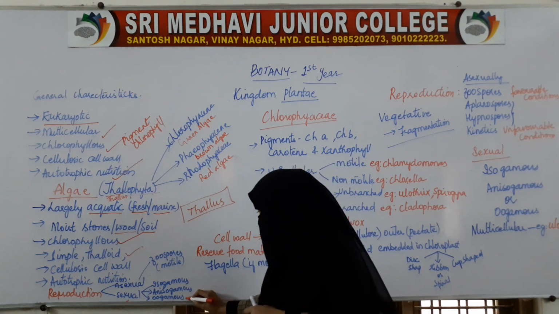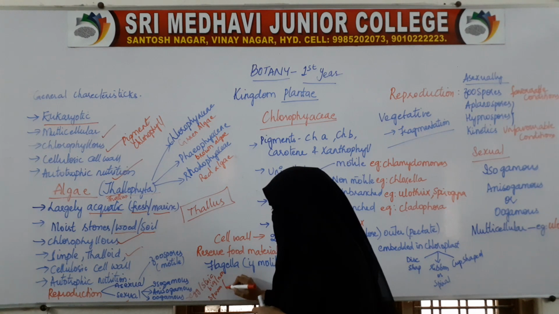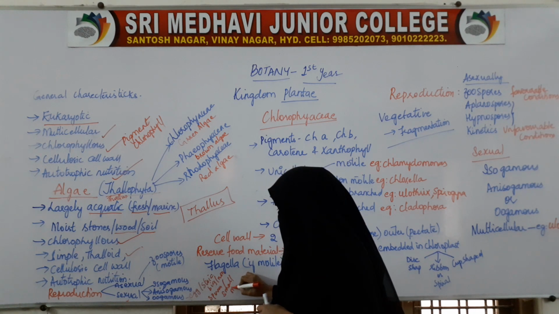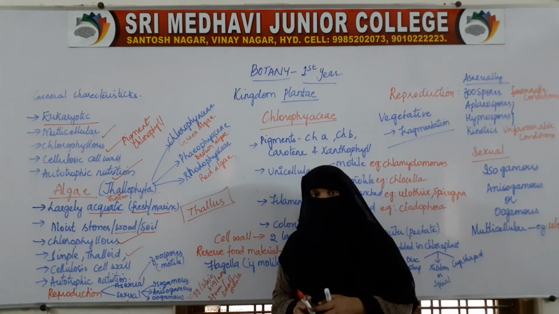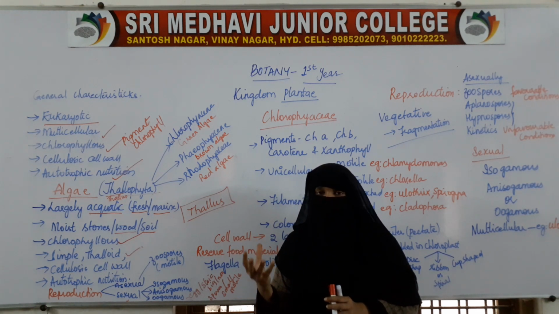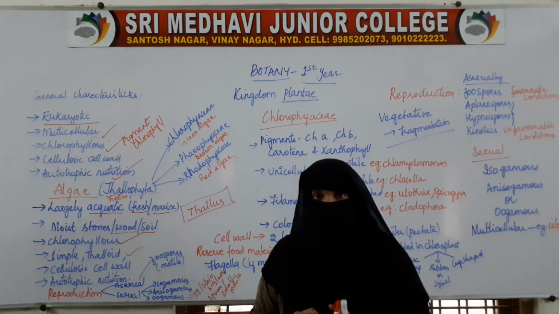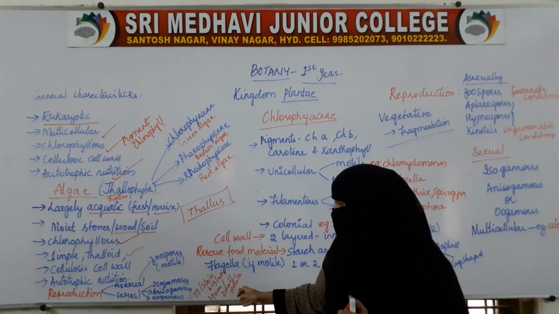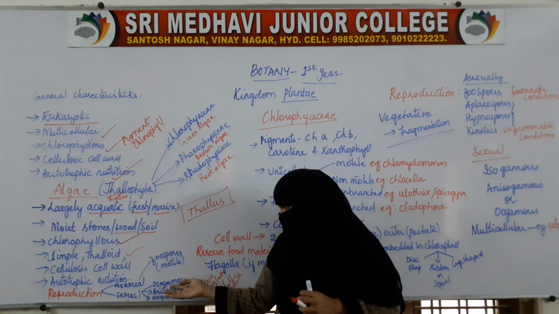In oogamous reproduction, the egg is stationary, big and non-motile, and the sperms are small and motile. There is fusion between two gametes. One gamete is stationary and big, that is the egg, and the other gamete is small and motile, that is the sperm.